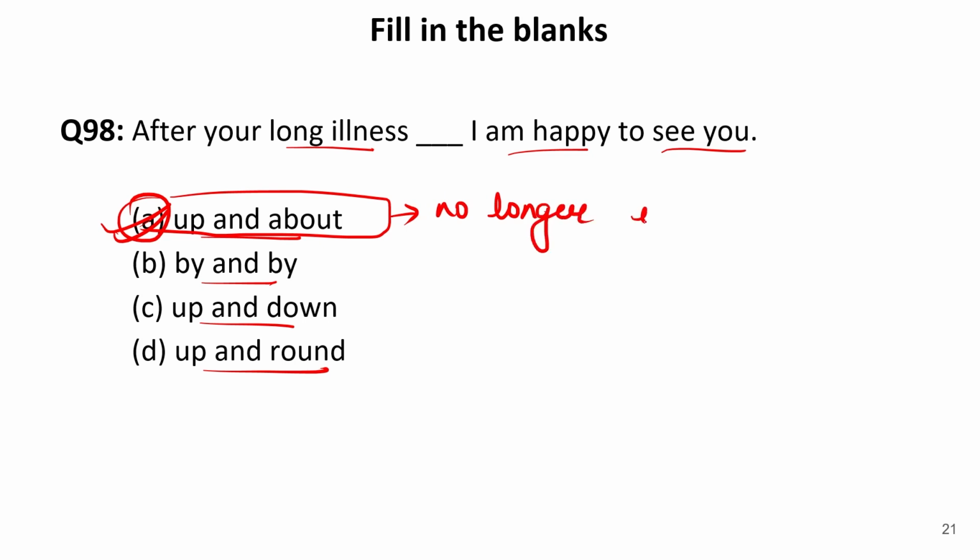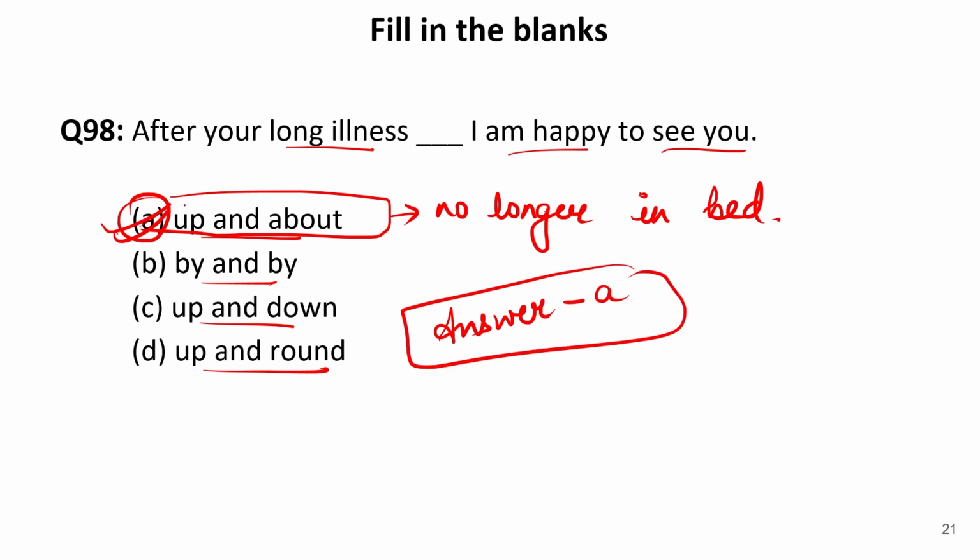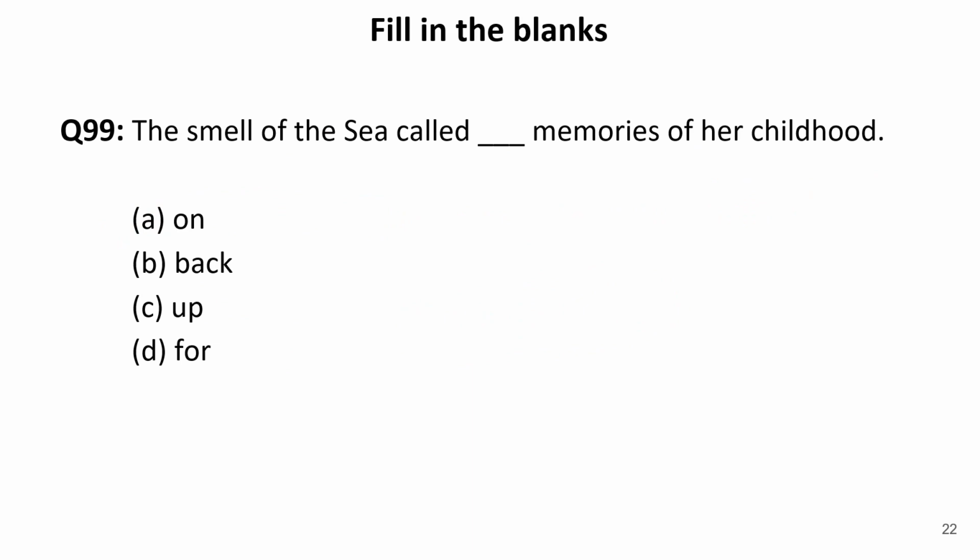The meaning of this phrase is no longer in bed. So the correct sentence will be, after your long illness, up and about, I'm happy to see you. Our answer is A. Now let us move to the next one.